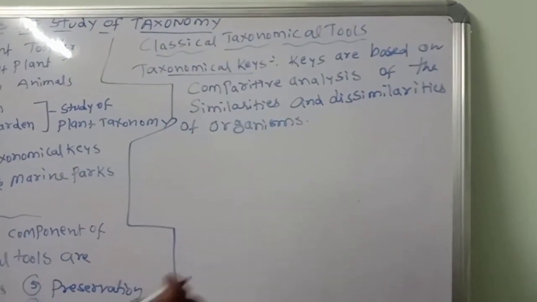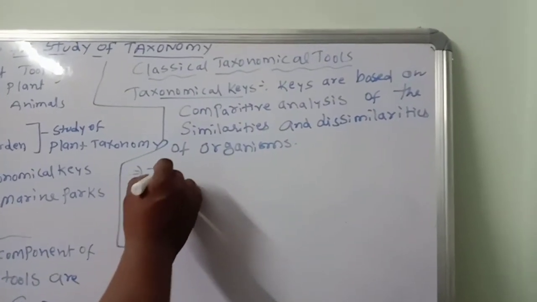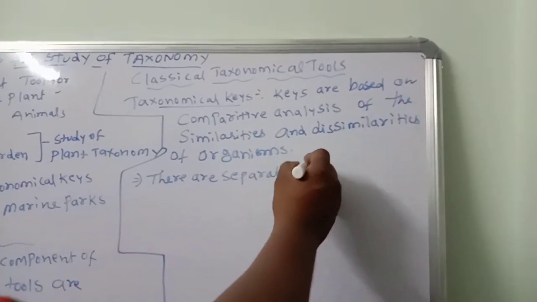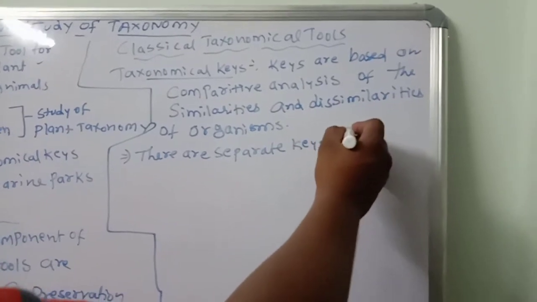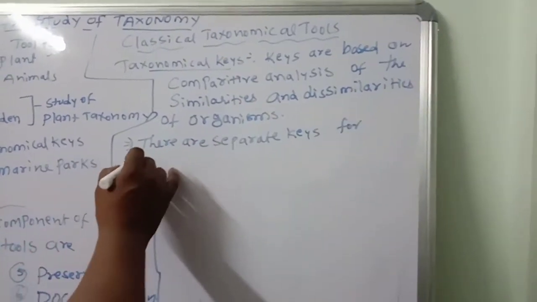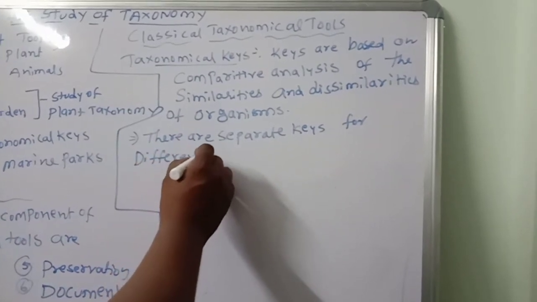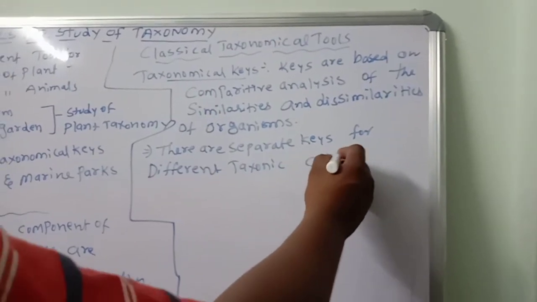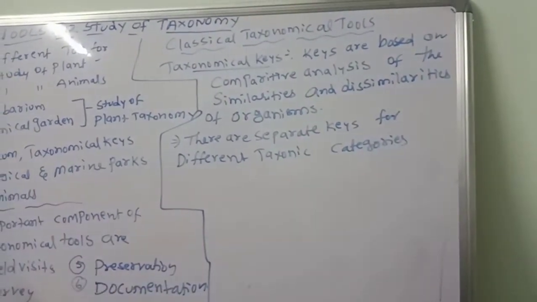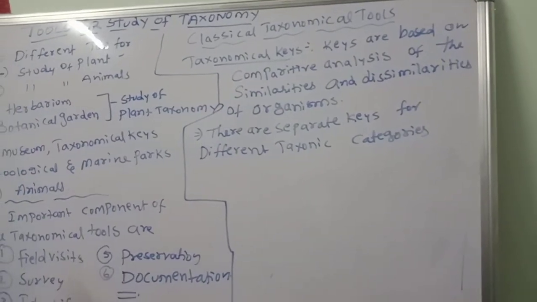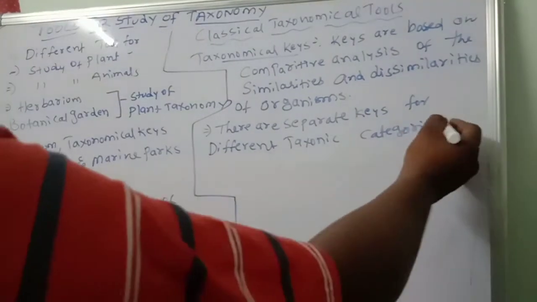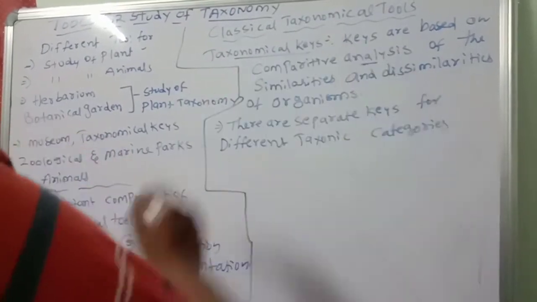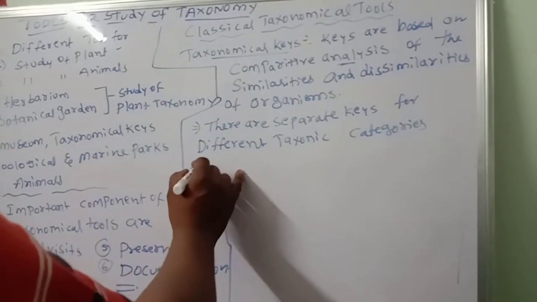There are separate keys for different taxonomic categories. This is the point you should remember. Similarities: 2 legs, 3 legs, 4 legs. Dissimilarity: 2 legs, 3 legs, 4 legs, 2 legs, like that. That will be called a key. Keys are based on what? Comparative analysis.